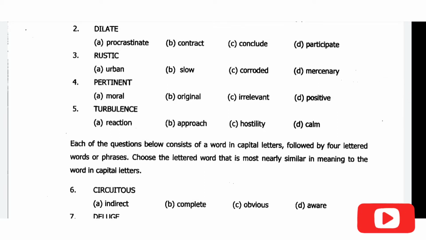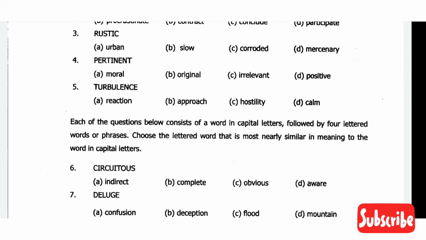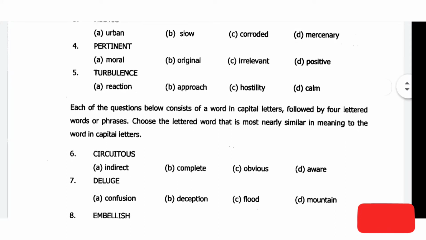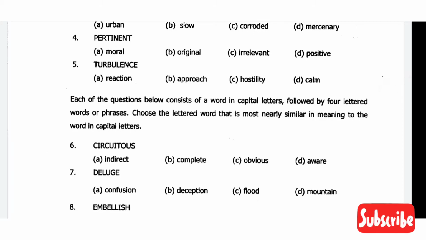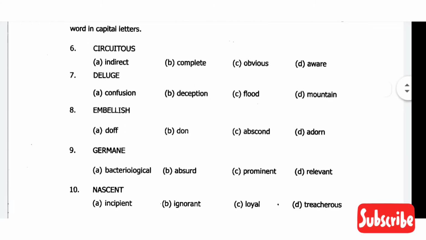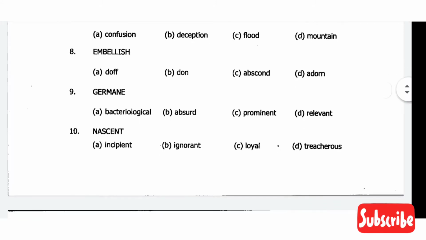Rustic means the village, villager. Then comes question number four, pertinent, the correct answer will be option C, irrelevant. Then comes question number five, the correct answer will be option D, calm. Then question number six, circuitous, the correct answer will be option A, indirect. Then question number seven, deluge, the correct answer will be option C, flood.